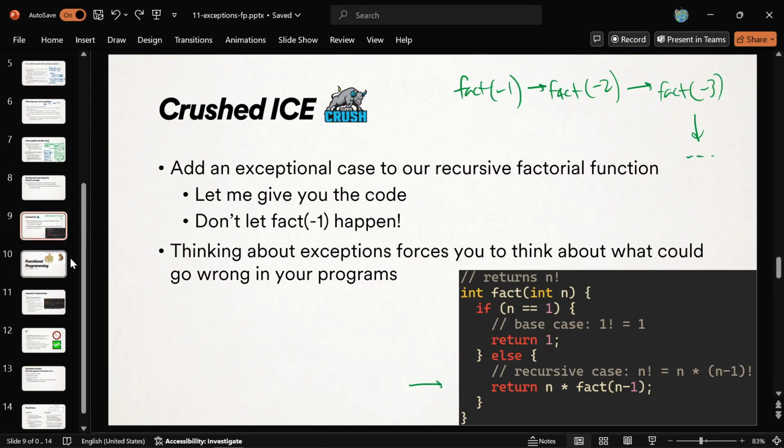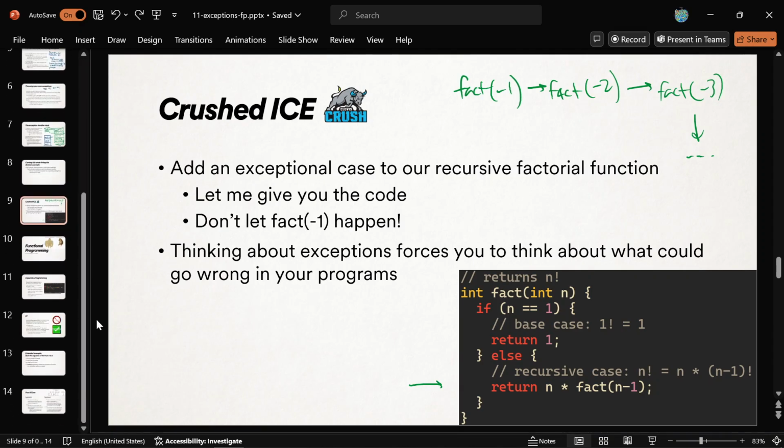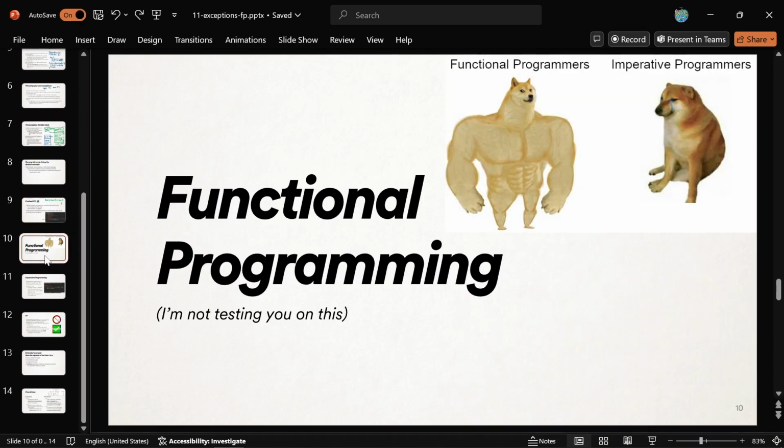Because I have one last topic for the day. Actually, it's a new topic for the class, and I might have to just use some pre-written code, so we're kind of running out of time. But I want to teach you what's called functional programming, all right? I promise to not test you on it. It's just a really cool idea.